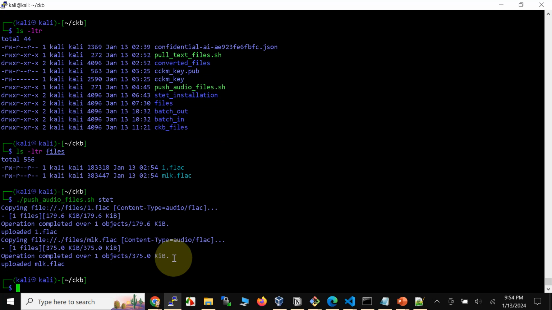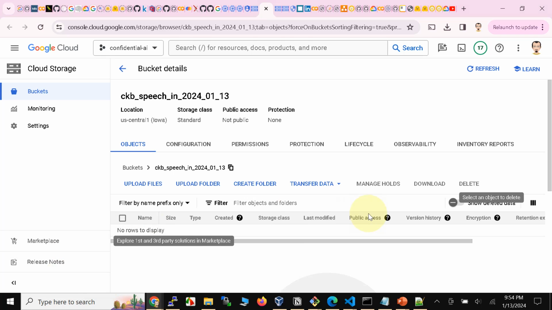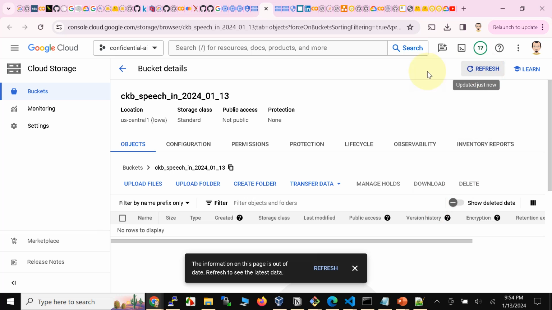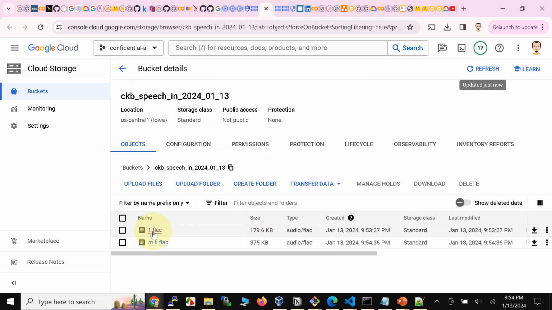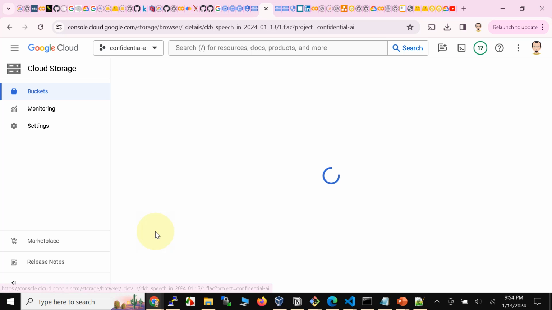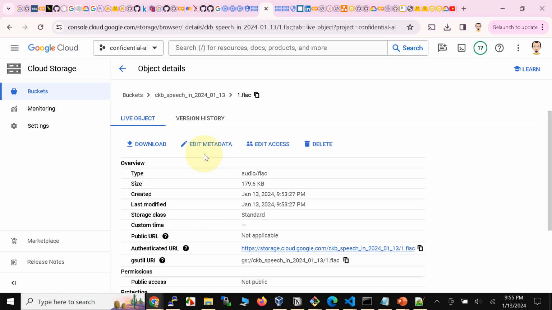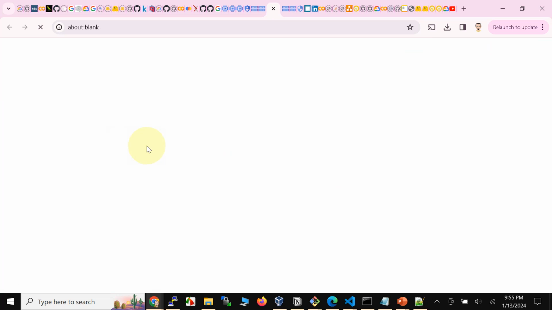All right, so these files are now uploaded. Let's check them in the bucket. Refresh here. This is a different sort of bucket, and we have these files here. Let's download one of the files at least.